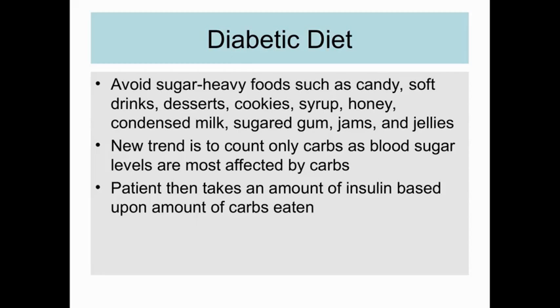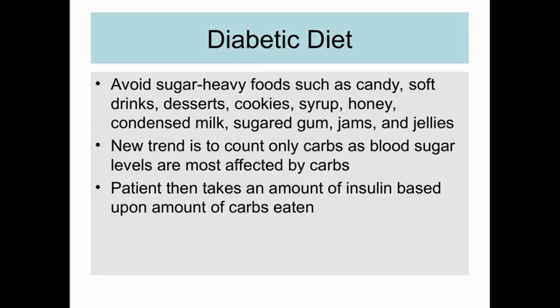Here the carbohydrate intake is given as 60% of the total energy required, and complex carbohydrates are accepted to be given to the patient. We don't give simple carbohydrates. For example, we don't give juices, we don't give sugar, we don't give jaggery and all those things.